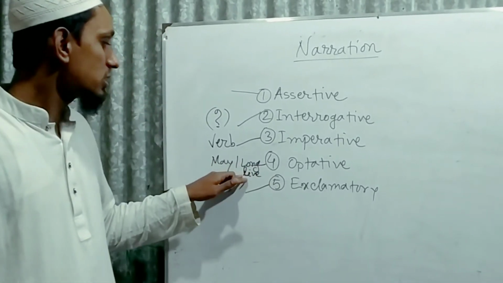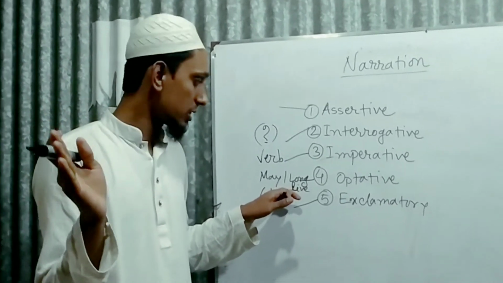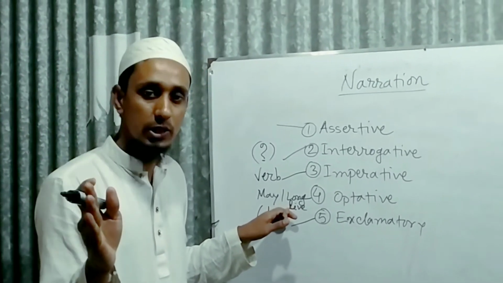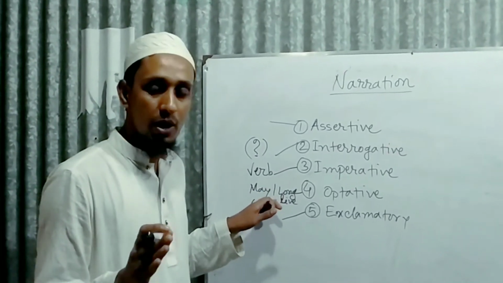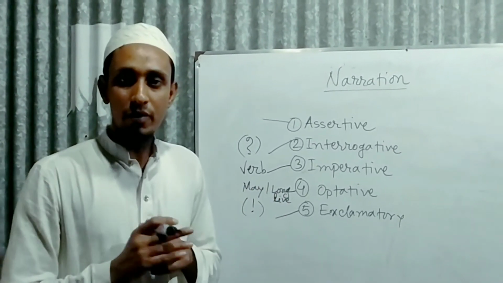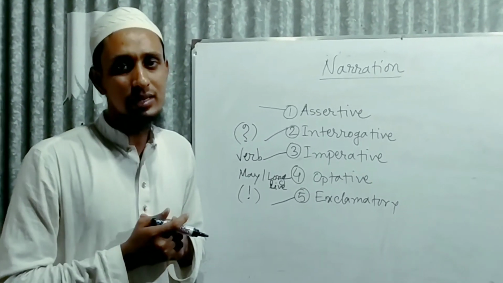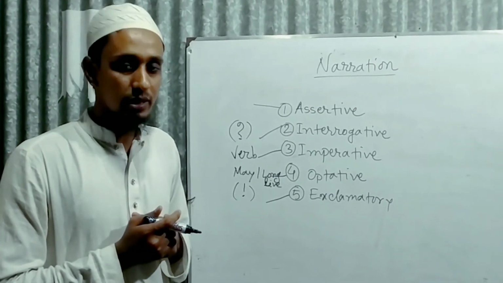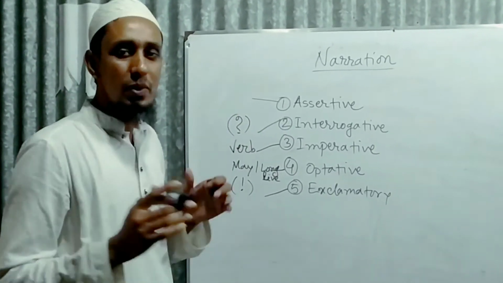These two words are available in the optative sentence. You find them at the beginning of the optative sentence. Those are may and long live. If you find may and long live at the beginning of the sentence, we can easily call it an optative sentence.